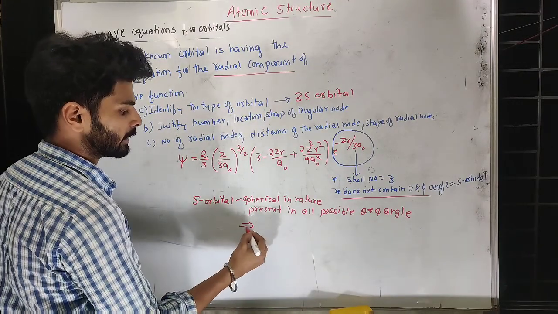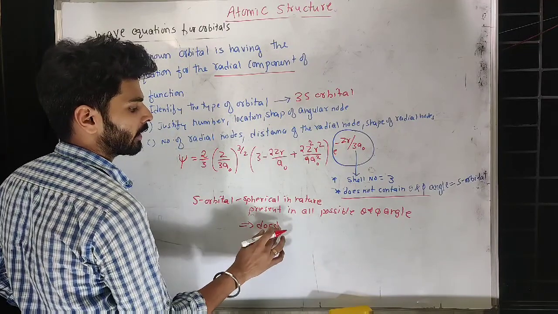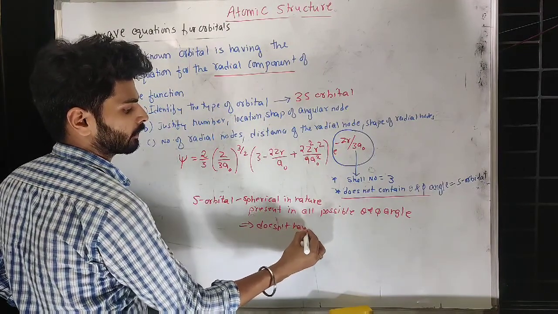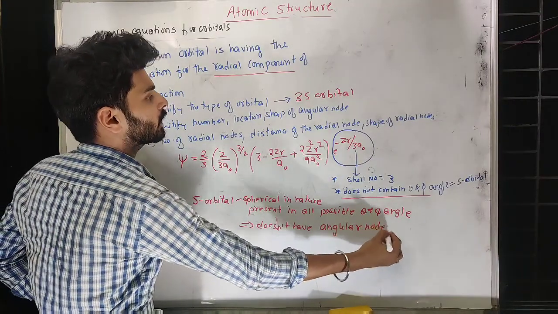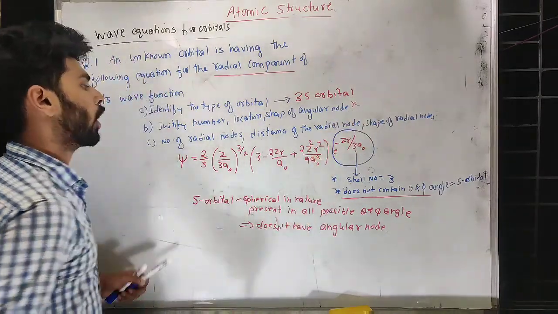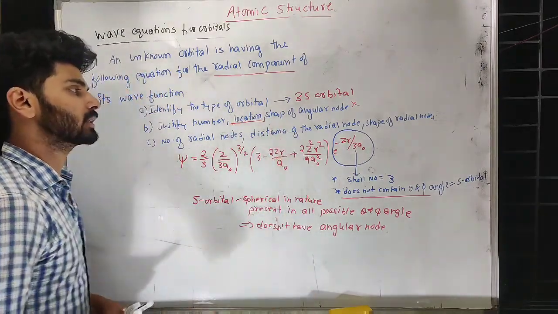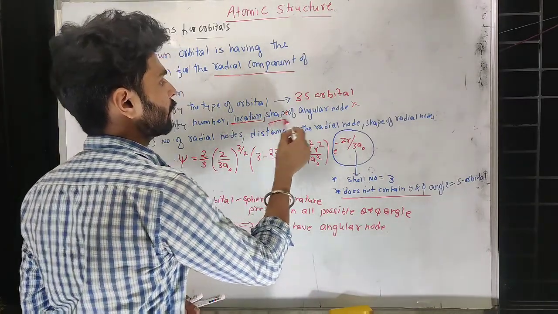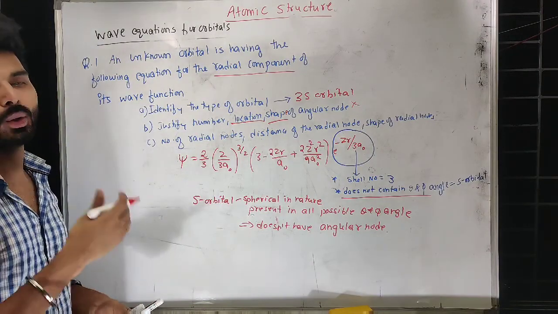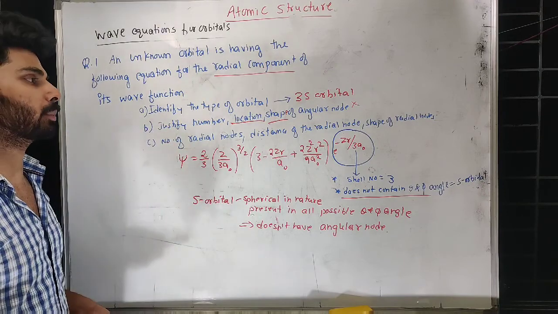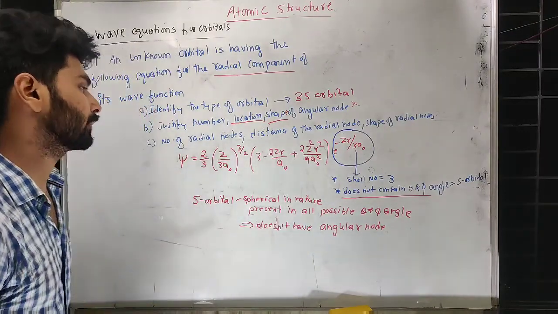That means the s orbital does not have an angular node. Since there is no angular node, we need not find out how many are present. So how many are present? 0. And since they are not present, no need to say the location, no need to say the shape also. If it was for P or D, then we would have said nodal planes, XY plane, YZ plane. But for S, since there is no angular node, no need to say anything.